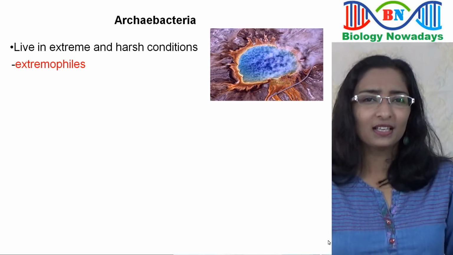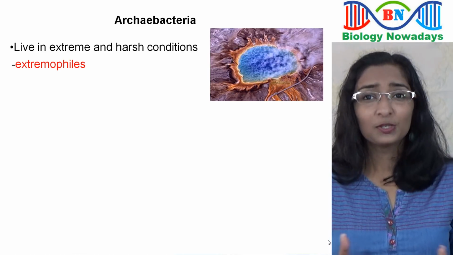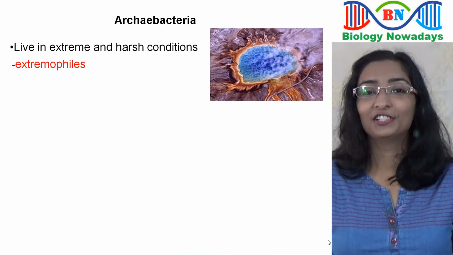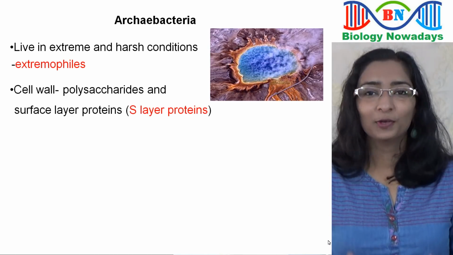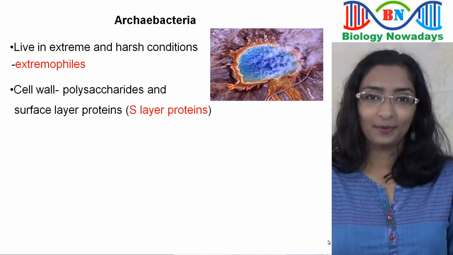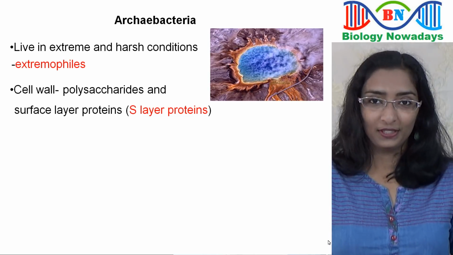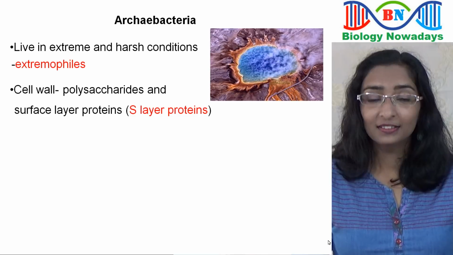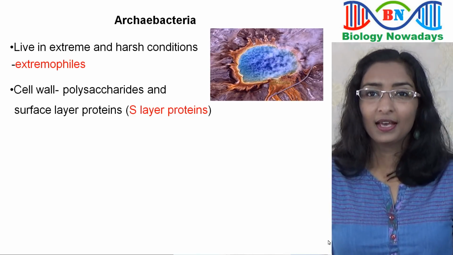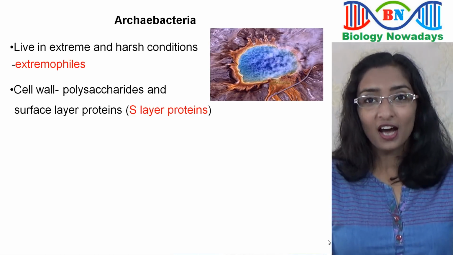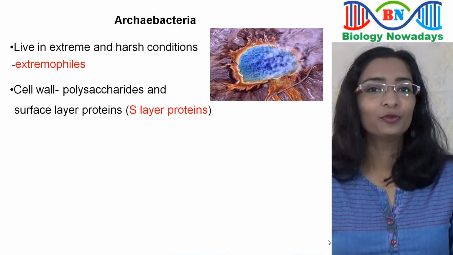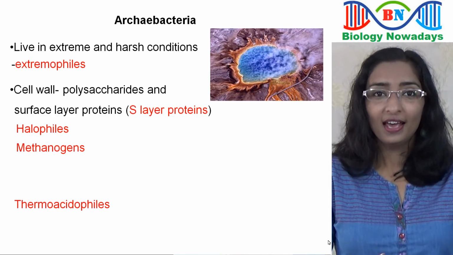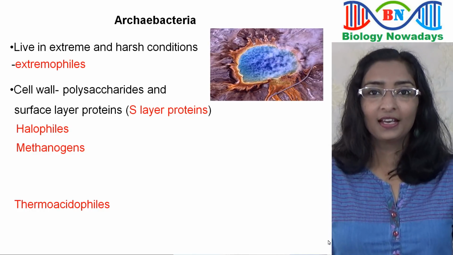So, there should be something special with Archaebacteria which makes their life possible in these conditions. And that special feature is their cell wall with polysaccharides and surface layer proteins, or S-layer proteins. The S-layer proteins provide both chemical and physical protection. Based on where they are found, Archaebacteria can be divided into 3 groups: halophiles, methanogens, and thermoacidophiles.